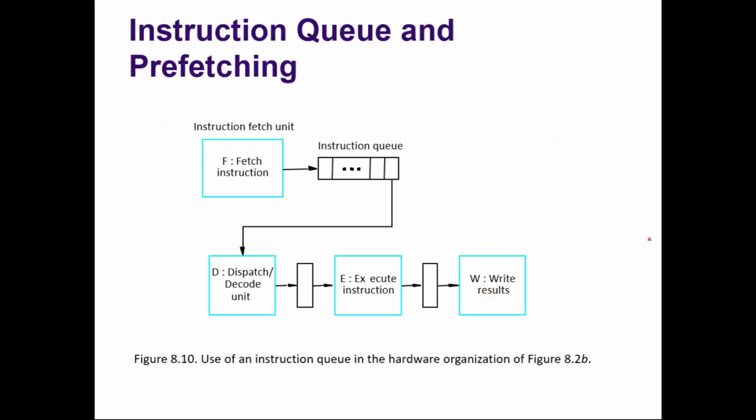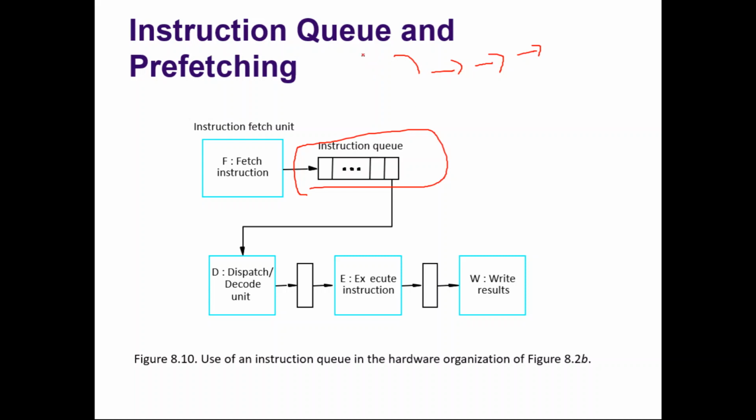Can we reduce the branch penalty further? Is there any way to reduce the branch penalty further? Yes. How? By using an instruction queue. So far what we have been discussing is that the fetch unit will fetch one instruction and give it to decode, the decode unit will decode it and give it to execute, the execute unit will execute it and then it will be written back. That is what we have been discussing.